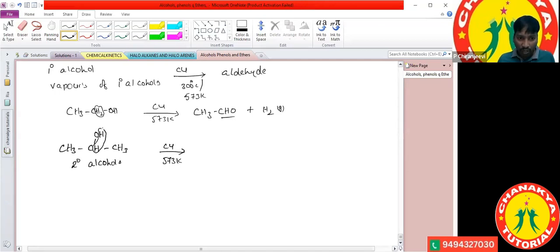If you remove the hydrogen, between the carbon and oxygen a new bond forms: CH3-C=O-CH3, plus hydrogen. Now which functional group did we get after removal of the hydrogen, aldehyde or ketone?